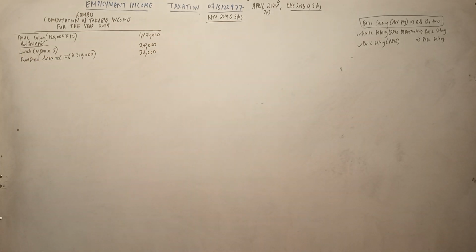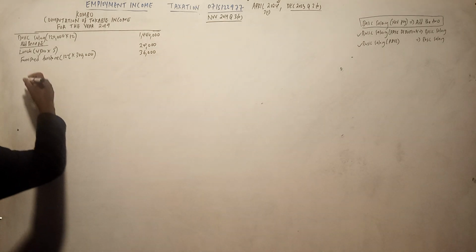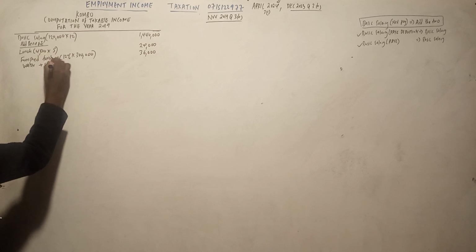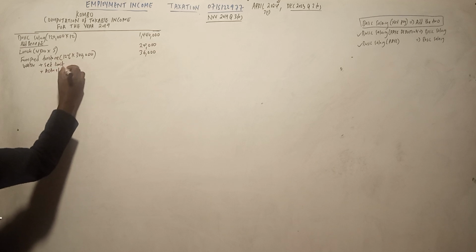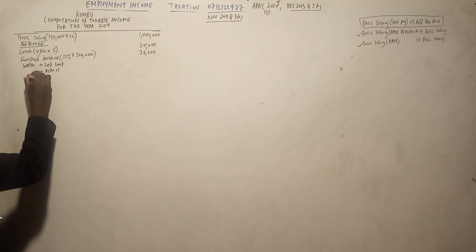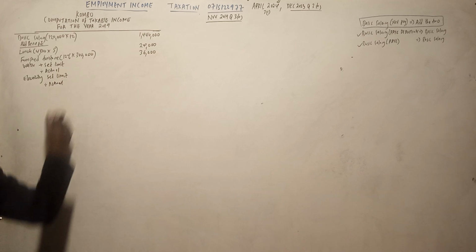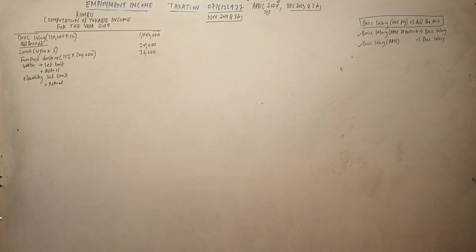I can also see he was provided with water and electricity. So for water, we shall consider two items: the set limit and the actual amount paid. Then electricity is the same, set limit and actual. Then we pick the higher.